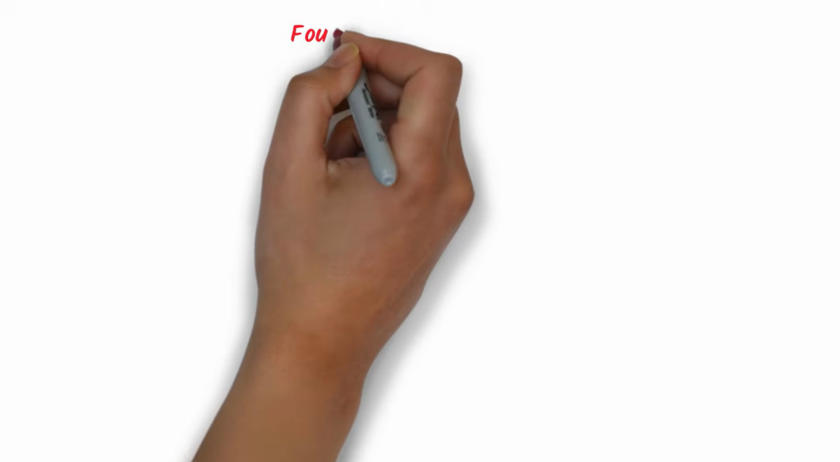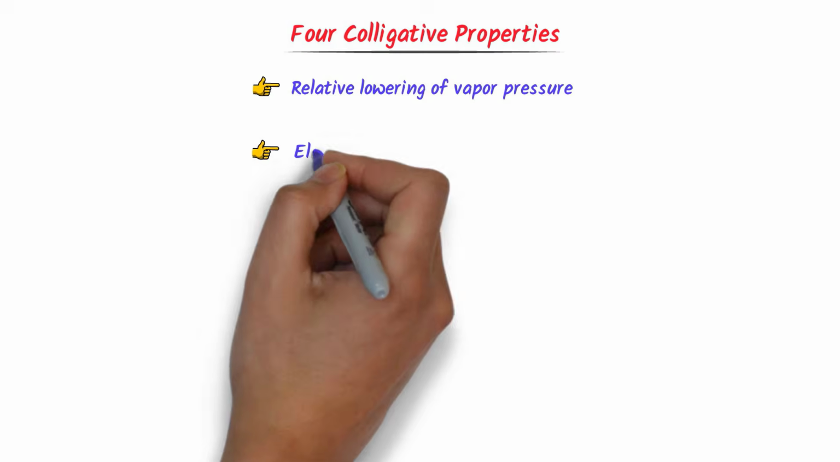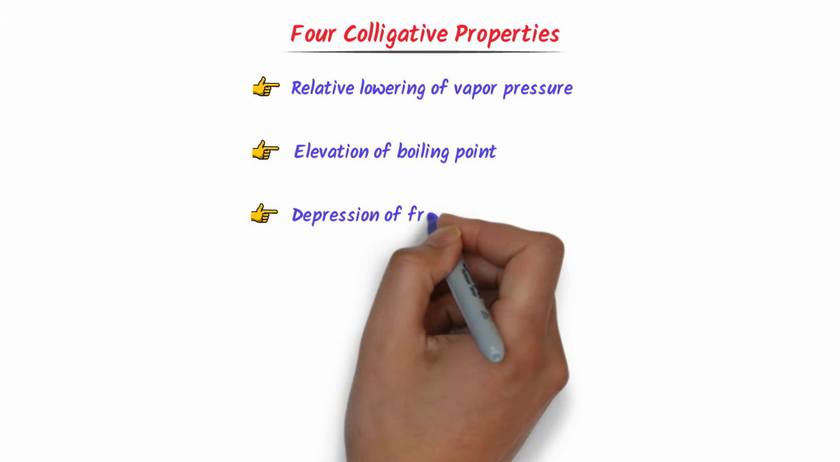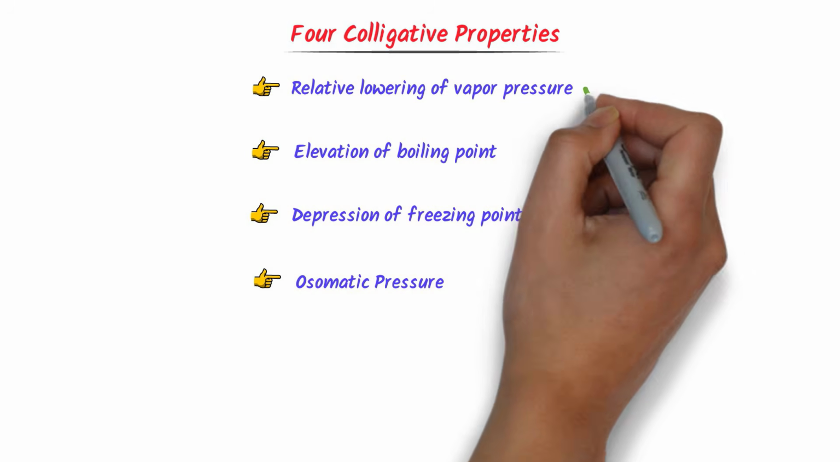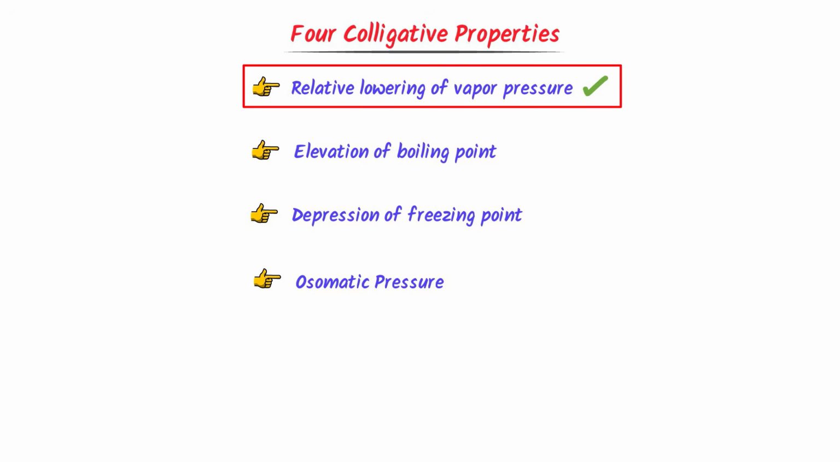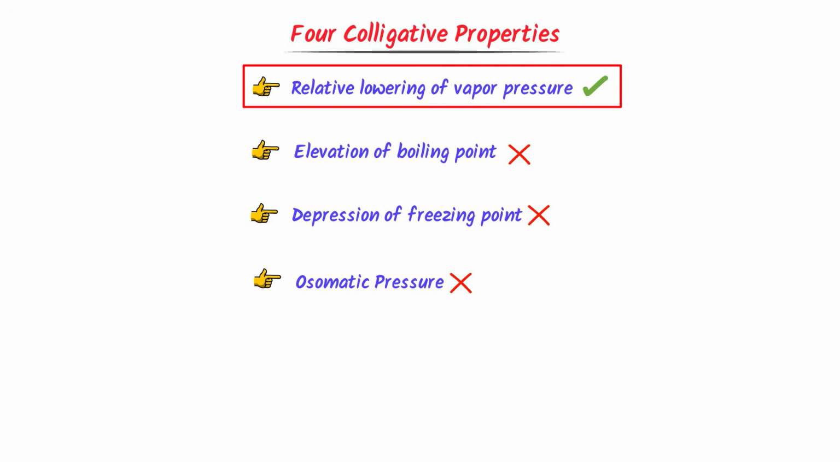Remember that there are 4 colligative properties like relative lowering of vapor pressure. The second one is elevation of boiling point. The third one is depression of freezing point. The fourth one is osmotic pressure. Remember that in this lecture, I will only teach you the relative lowering of vapor pressure, and we will discuss the 3 remaining properties in upcoming lectures.